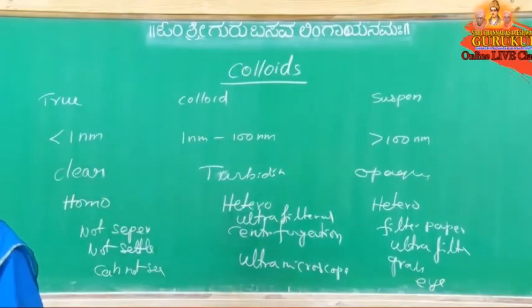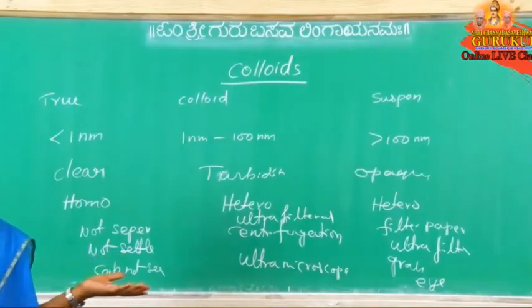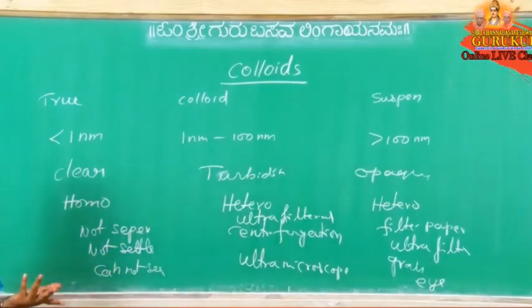Very large particles means that it is a heterogeneous mixture. We can see them with the naked eye, and it appears like an opaque solution, and it is a heterogeneous mixture. We can separate it by filter paper or ultra filter paper, and the particles settle down under gravity.